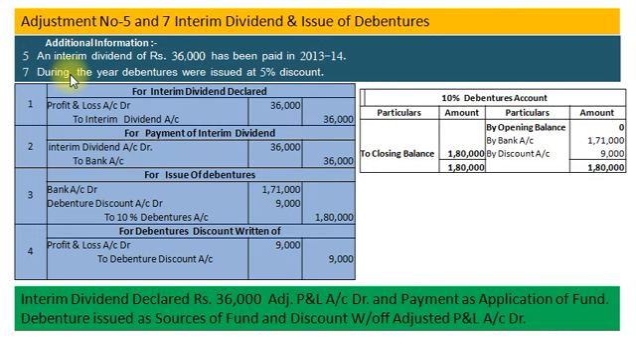Now adjustment number 7. During the year debentures were issued at 5% discount. Here we prepare our 10% debentures account. There is no opening balance, so opening balance on credit side 0, and there is a closing balance of rupees 1,80,000. It means during the year company issued debentures worth rupees 1,80,000 at 5% discount. So our accounting entry for issue of debentures will be bank account debit rupees 1,71,000, debenture discount account debit rupees 9,000 to 10% debentures account 1,80,000.